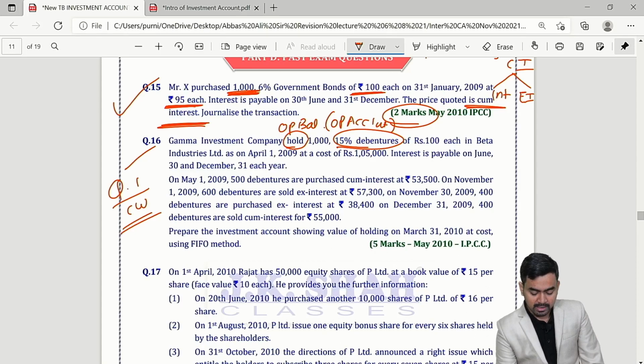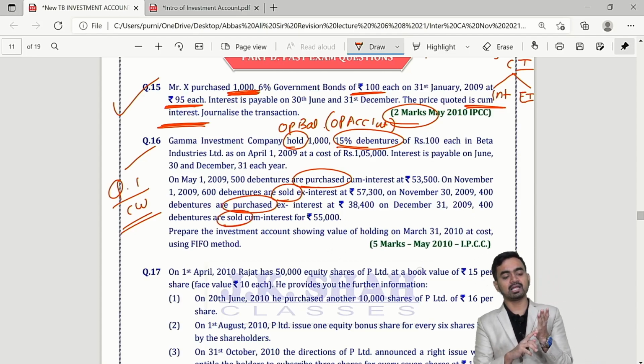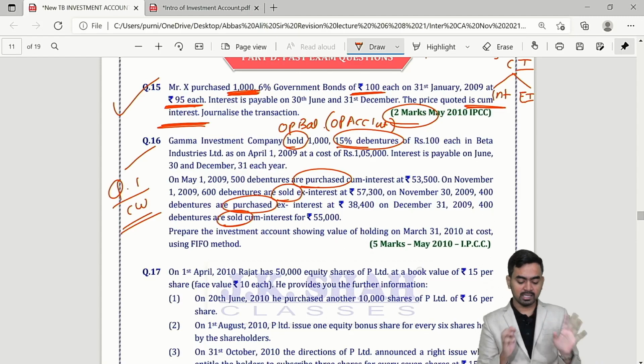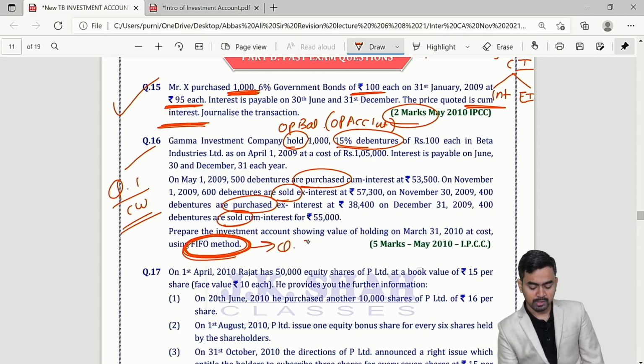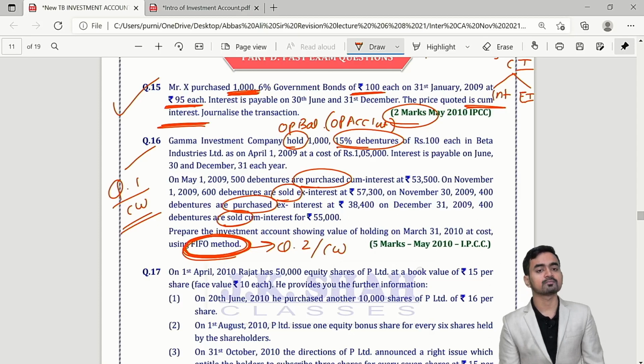Thereafter they have purchased, then they sold, again purchased, then they sold. So simple: opening balance, purchase and sale transactions they have given, and they are saying you have to follow the first in first out method. First in first out means question number 2 of classwork.